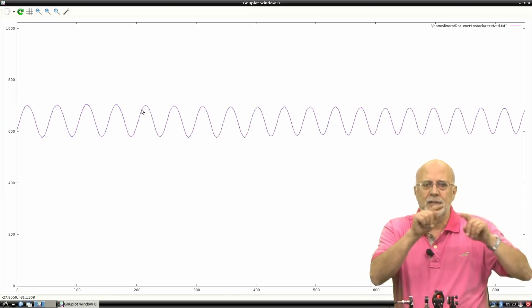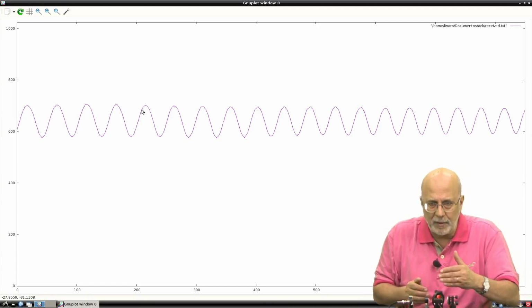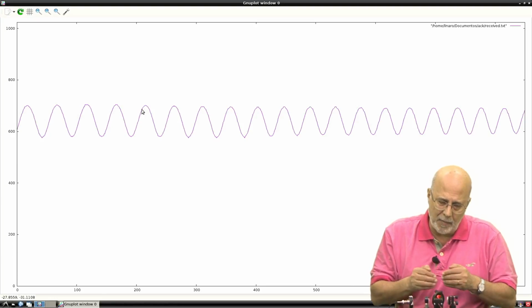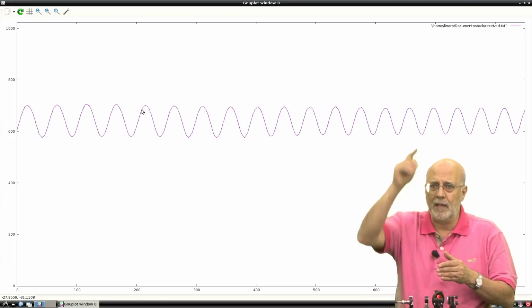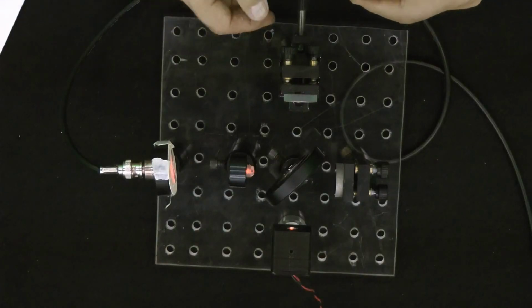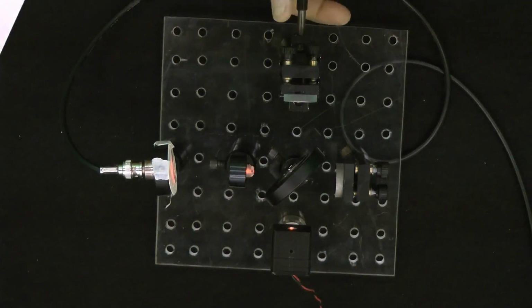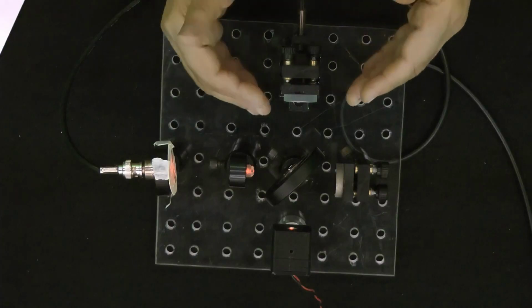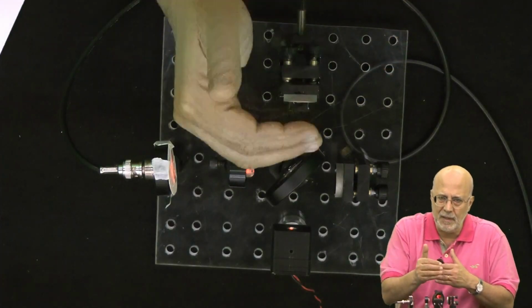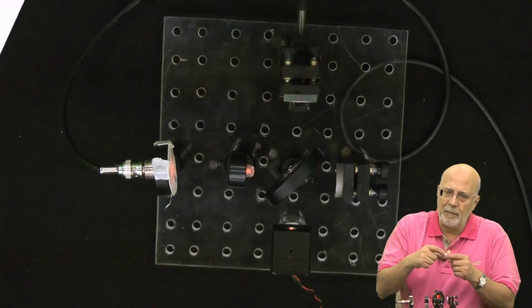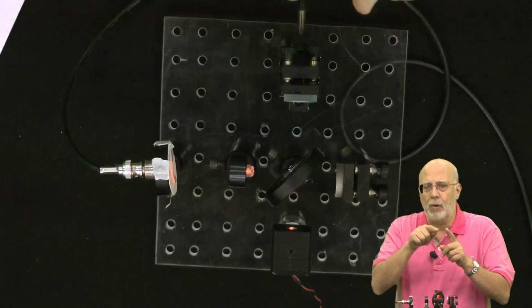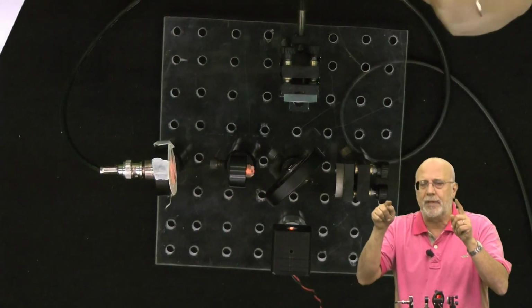As you can see on the screen, as I move this arm a little bit, you can see from the top this arm moving. As I move this arm, here I have a screw, and as I move it, the mirror moves some length, and each wavelength of light that I go, this light will go up and down and return back.